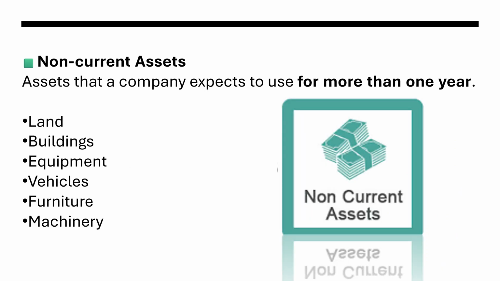Non-current assets. Assets that a company expects to use for more than 1 year, like land, building, equipment, vehicle, furniture, and machinery.